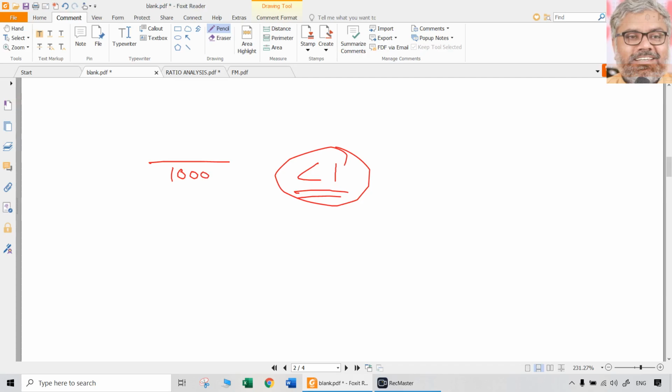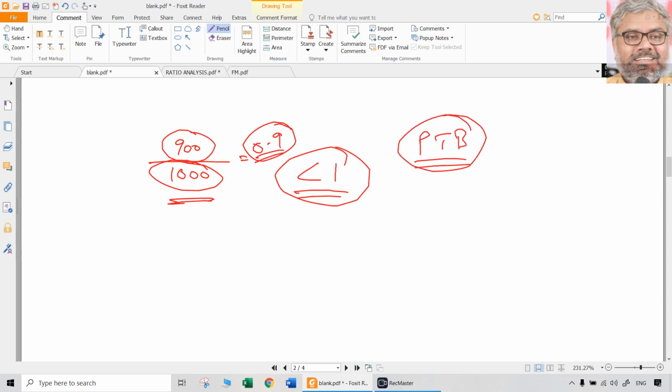Market capitalization, which is market price, is less than that. Let us say it is only 900 crores. Means, just for imagination, if you sell the company now, at least if it gets book value, you will be able to realize 1000 crores. But the market is pricing that company's share at only 900, means less than 1. So price to book value less than 1 is a good buy. Of course, I'm not suggesting you to buy, I'm only telling the interpretation of it.